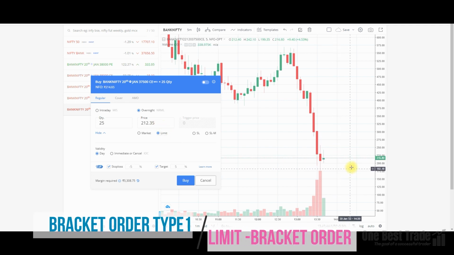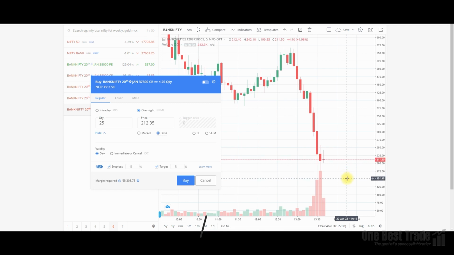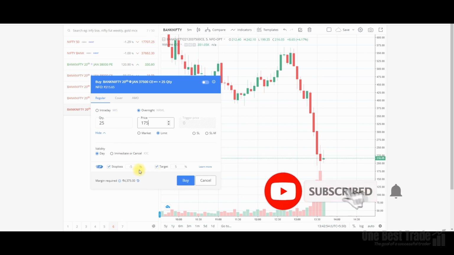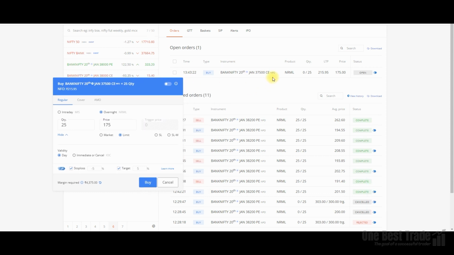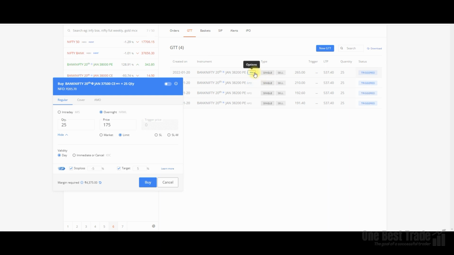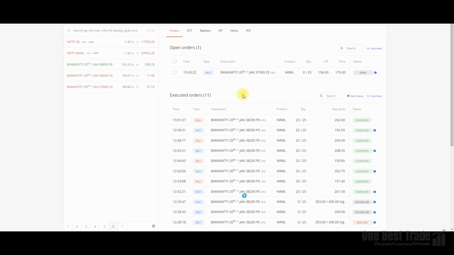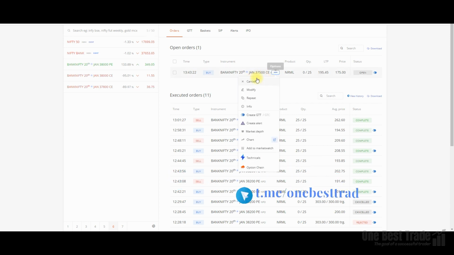Now let's see our first example, limit bracket order. For example, now the option is trading around 215. You want to buy around 175. You just specify the price and then go and place it. Here both the target and stop loss are going to be in terms of percentage. Just go and place it. Your order gets placed. You can go to the order book. Once the order gets executed, you can see it in the GTT order book, where you can modify both the stop loss and also the target. If you want to cancel the order, just go to the order book and cancel it.